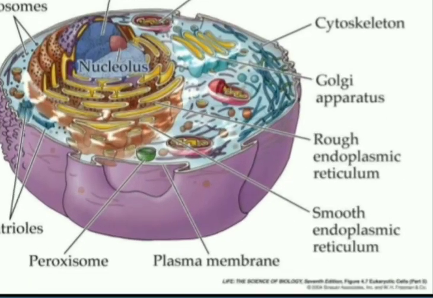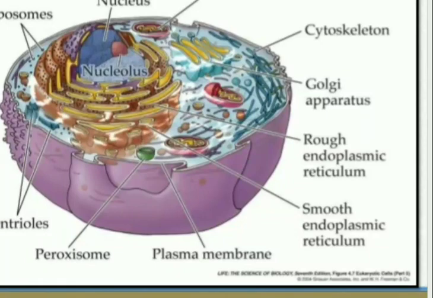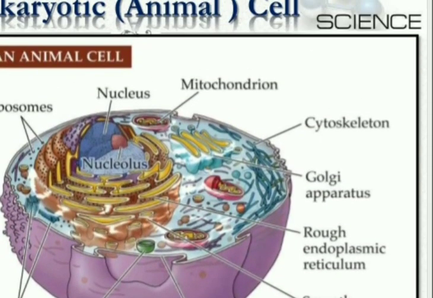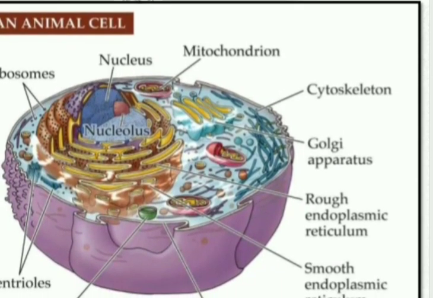Now here you can observe the structure. It is a very colorful picture of an animal cell, isn't it? You can see here all the cell organelles are separated by their cell membrane. What do you observe? We have seen the nucleus, that is the mastermind. Mitochondria, you know that it is the site where energy is synthesized in the form of ATP. And what is ATP?